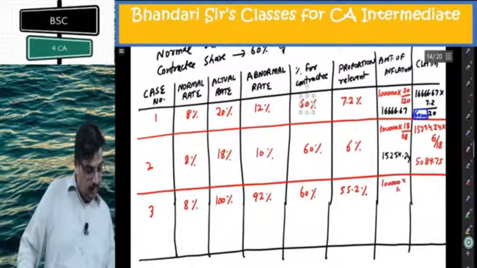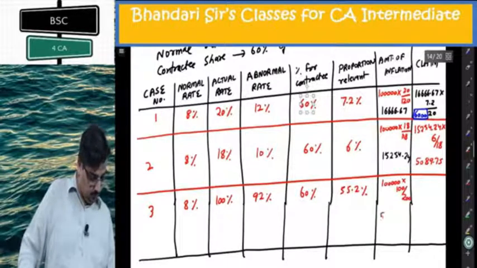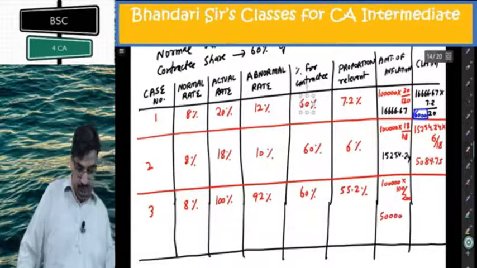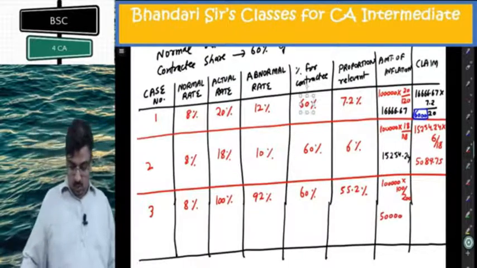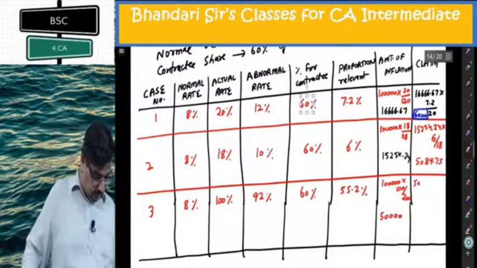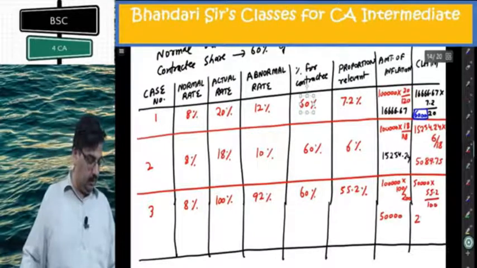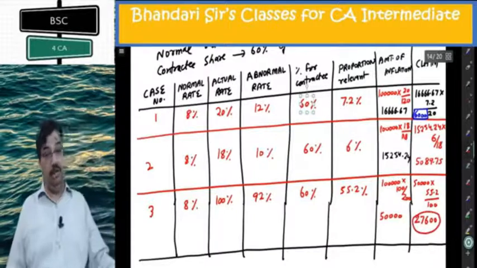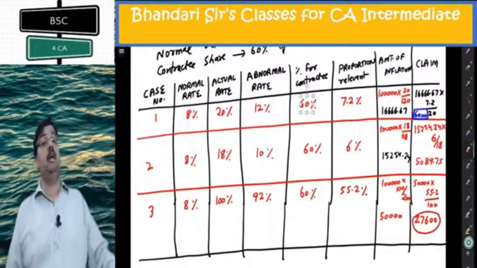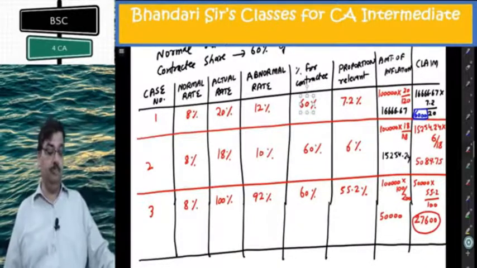1 lakh into 100 by 200, 50,000 is inflation. On 50,000, 55.2 out of 100. What I am getting is 27,600. So when the inflation was rupees 50,000, 27,600 is coming as an escalation claim.